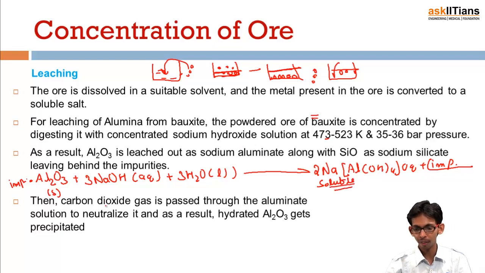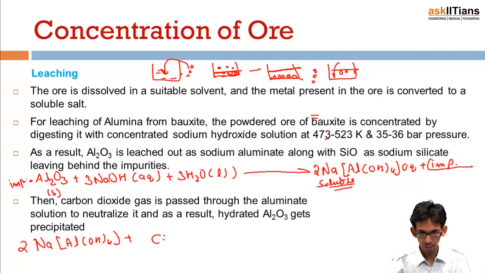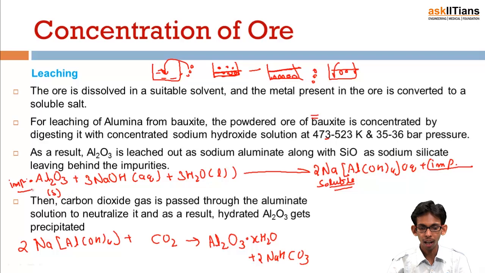Okay, now once I have removed all the impurities, I can get back my ore by passing carbon dioxide gas into the system, and I again get hydrated Al2O3, along with two molecules of sodium hydrogen carbonate. So I started with impurity and ore, and at the end I have ore, and the impurity is removed. So this was the chemical method for concentration of ores known as leaching.